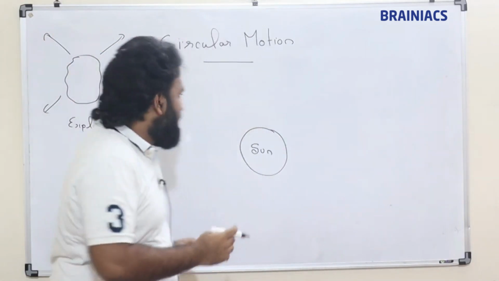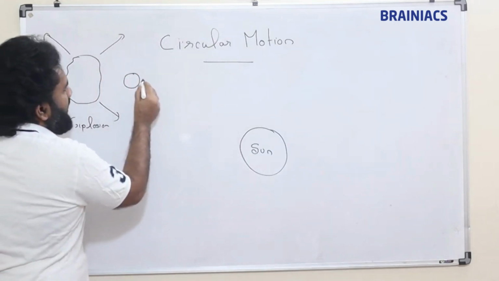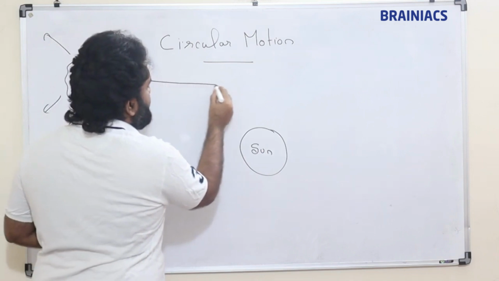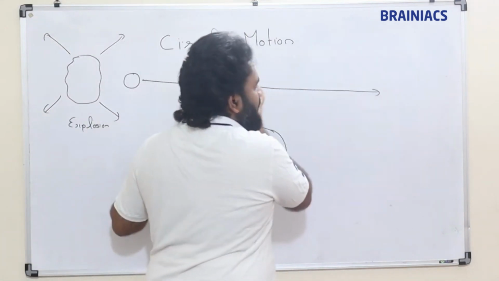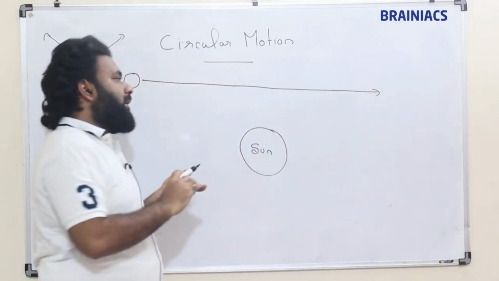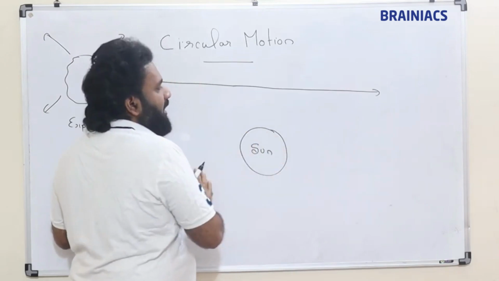Suppose one body is coming in this direction. Now actually it is going straight, but if the sun is here, definitely